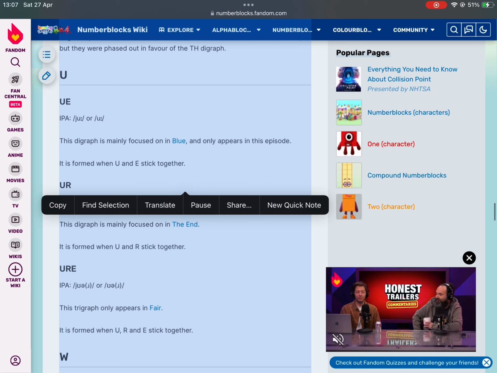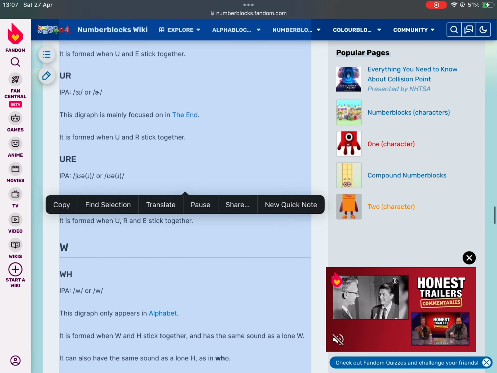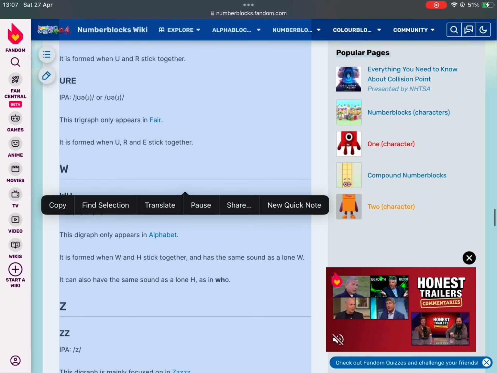UE. This digraph is mainly focused on in blue, and only appears in this episode. It is formed when U and E stick together. UR. This digraph is mainly focused on in the end. It is formed when U and R stick together.